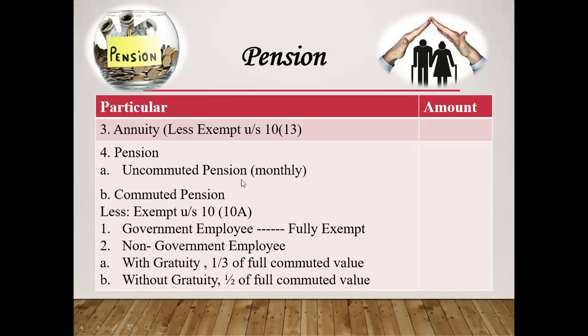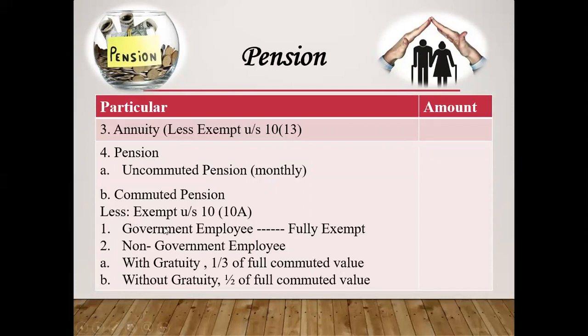If you get a monthly pension, it is uncommuted and it will be taxable for everybody, whether it is a private or a government employee. Number 2 is commuted pension. Commuted pension means a lump sum payment which you get after retirement.